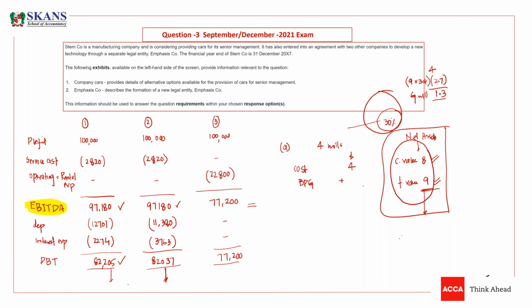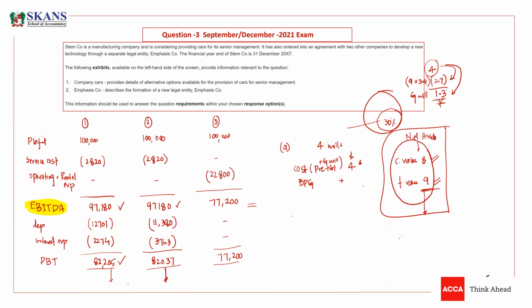Why is there no need to write goodwill again? Because in this 4 million, net assets are 2.7 and goodwill is 1.3. It means this goodwill is already a part of this cost. So the cost is actually reflecting pre-acquisition net assets. Pre-net assets plus goodwill. So goodwill plus share of pre-net assets will make cost. So this is cost, guys, 4. You don't need to recognize it again because it is already a part of 4.